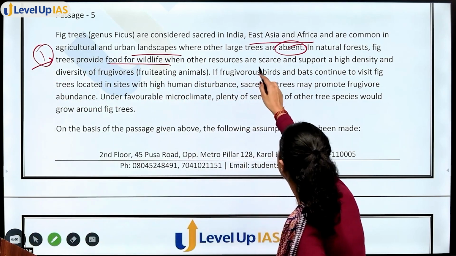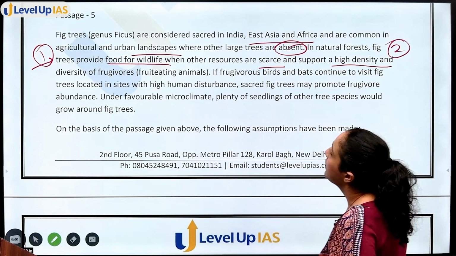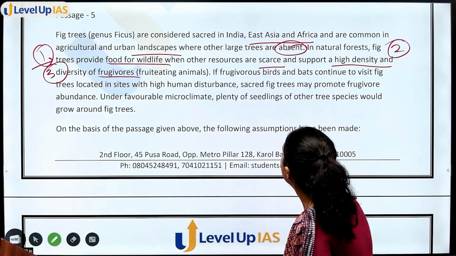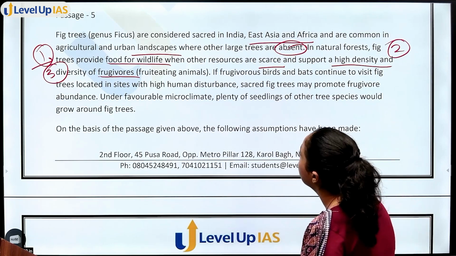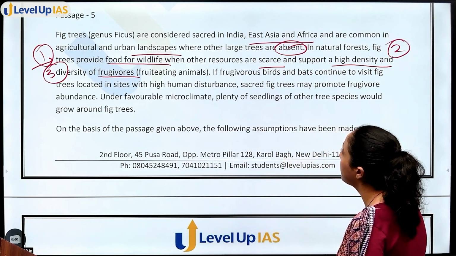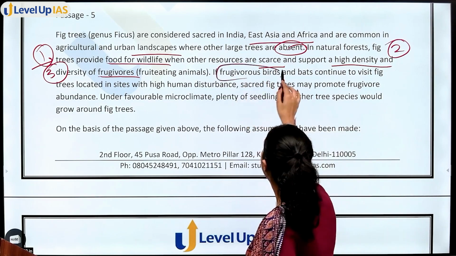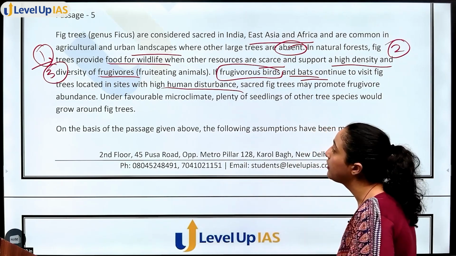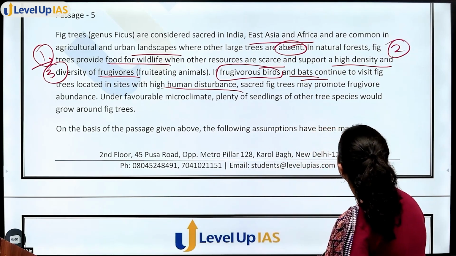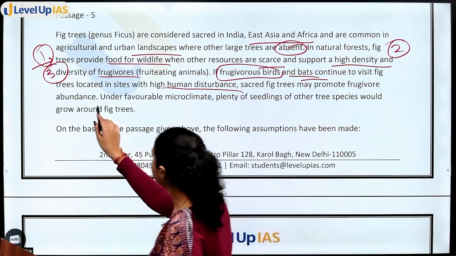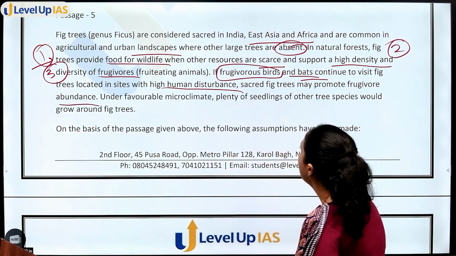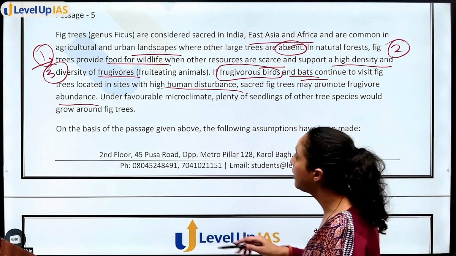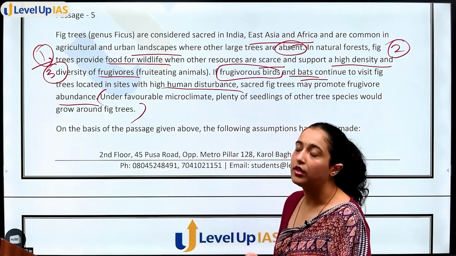When other resources are scarce, they support a high density and diversity of frugivores, fruit-eating animals. Frugivorous birds and bats continue to visit fig trees located in sites with high human disturbance. So these birds and bats continue to visit the sites even if human disturbance is there. Sacred fig trees may promote frugivore abundance. Under favorable microclimate, plenty of seedlings of other tree species would grow around fig trees. So they will support the growth of other species as well.